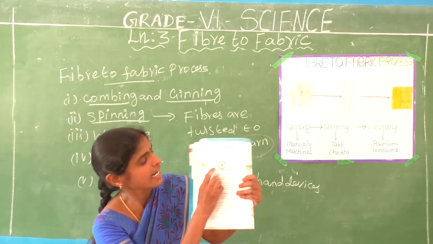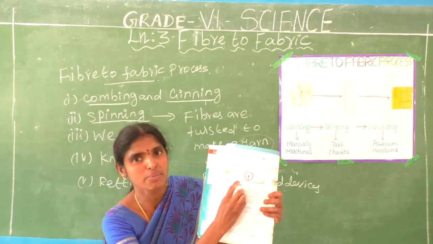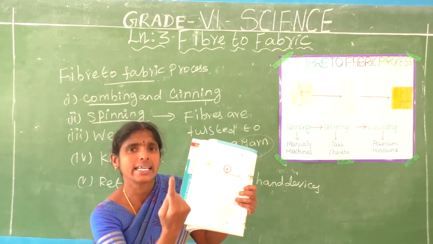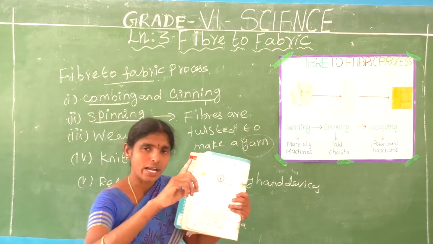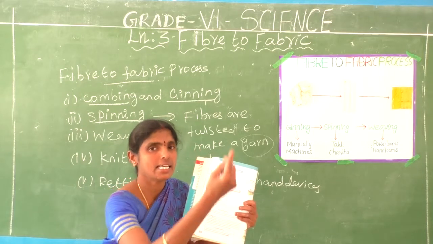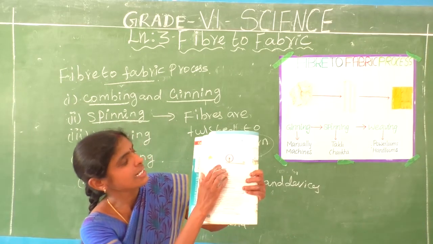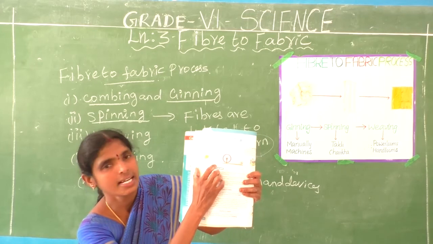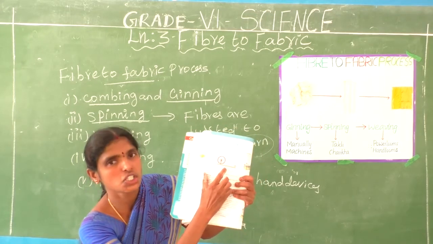This is the Takli. This is the spindle machine. Only a single needle is there. The fibers are rotated to make a yarn. This process is called the Takli. This machine is called the Takli, and another one is the Charka.